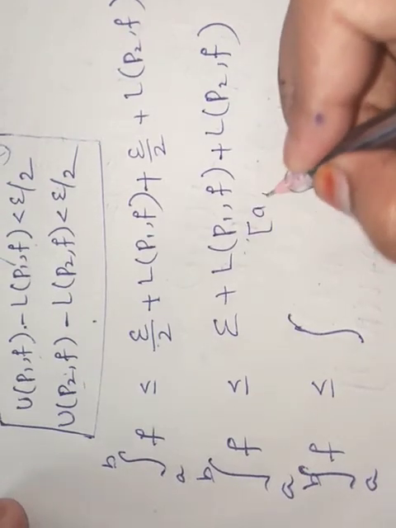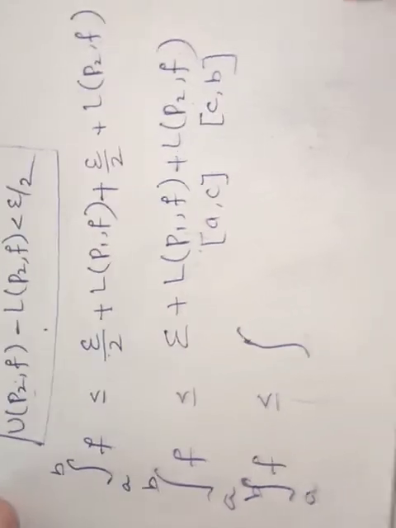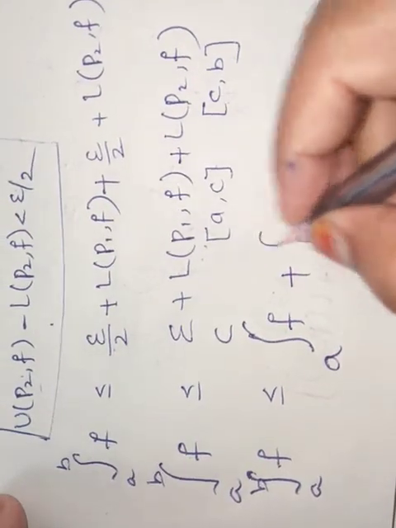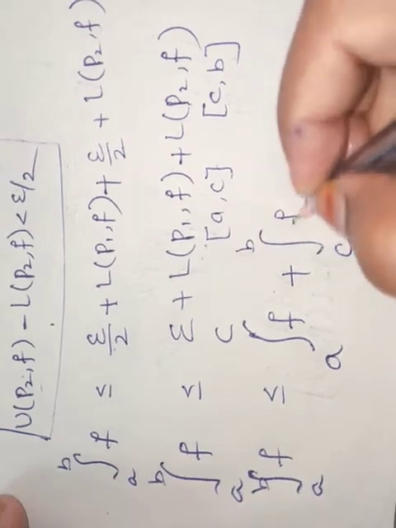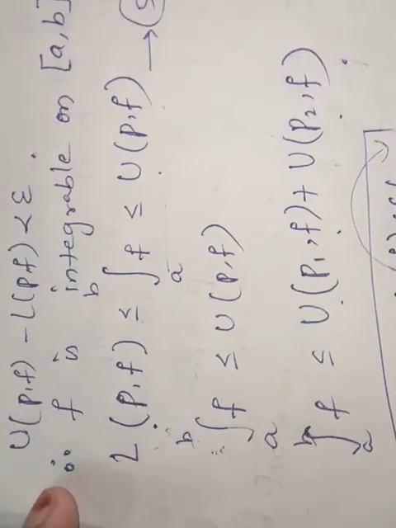P1 is the set from a to c and P2 is the set from c to b. So I can write it as the integral from a to c of f plus the integral from c to b of f plus epsilon. Take it as equation number 6.